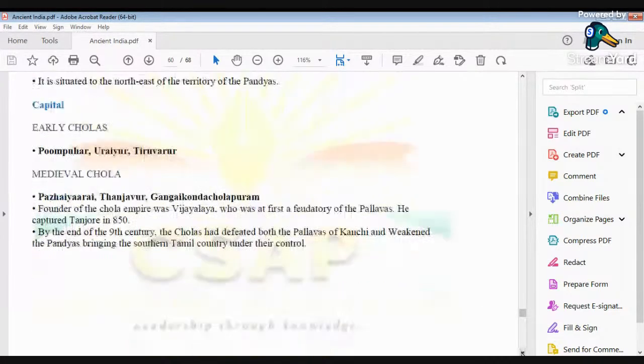Now, as far as the Cholas are concerned, they can be divided into two phases: early Cholas and medieval Cholas. When we talk about early Cholas, we get to hear of places like Pompuhar, Urayur, and Thiruvarur. These are the places associated with the early Cholas. The early Cholas also find a mention in one of the inscriptions of Ashoka.